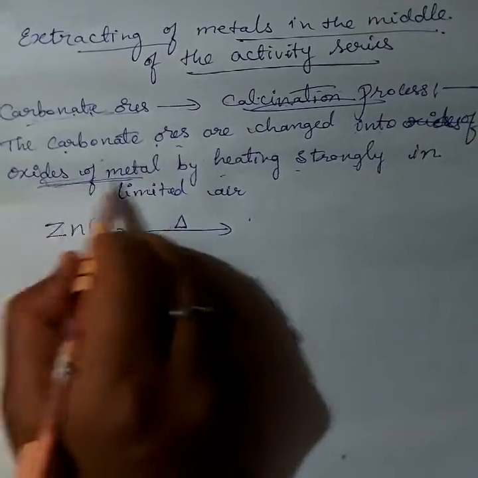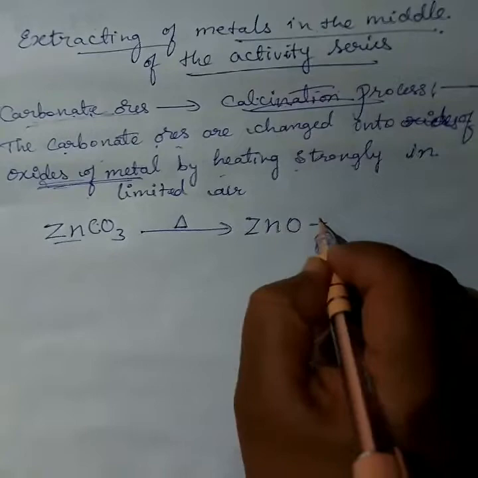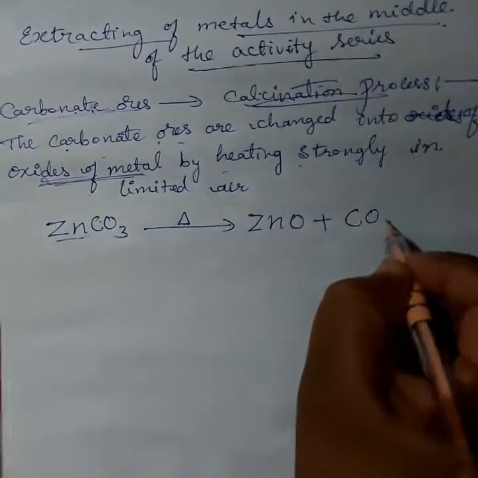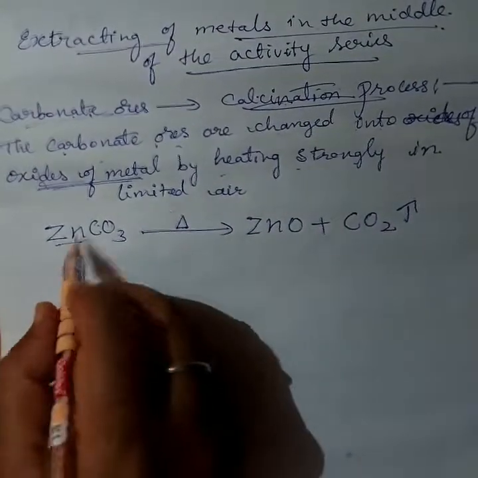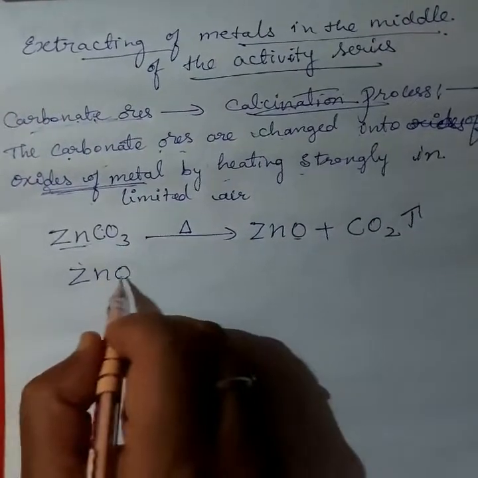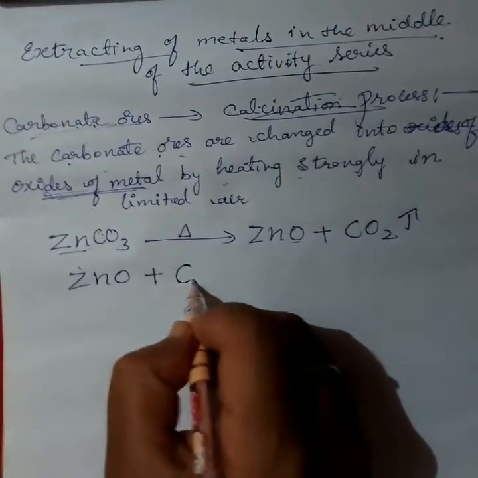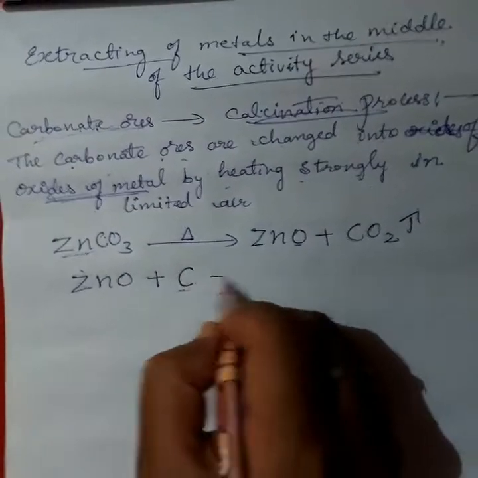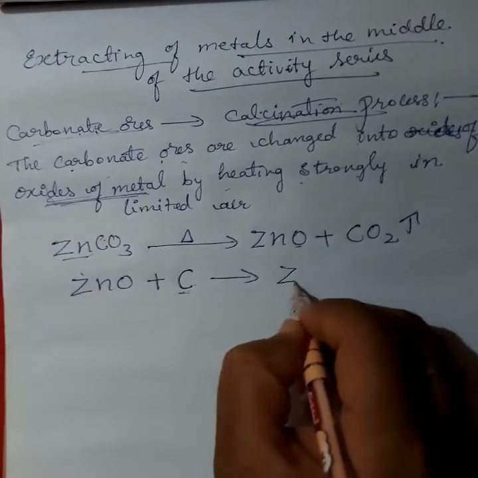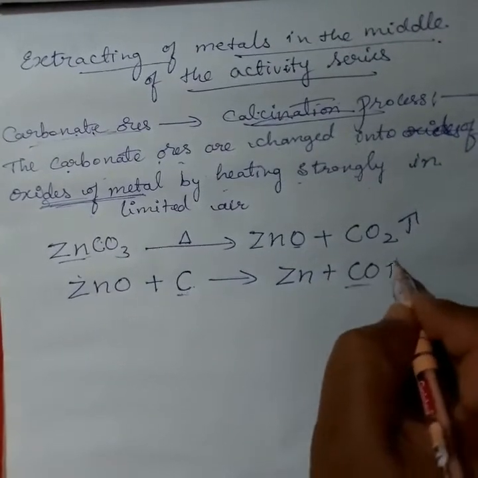Oxide of the metal, zinc oxide, plus carbon dioxide gas. Again, to reduce that oxide we use carbon as the reduction process. So we get pure zinc metal, with carbon monoxide gas released.